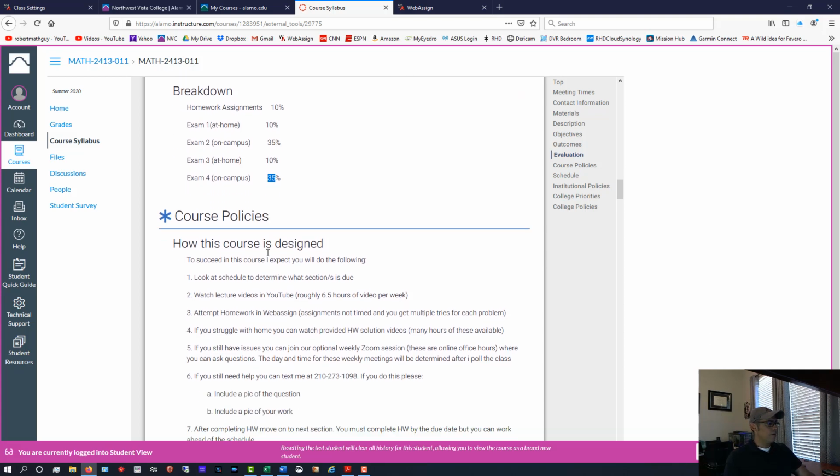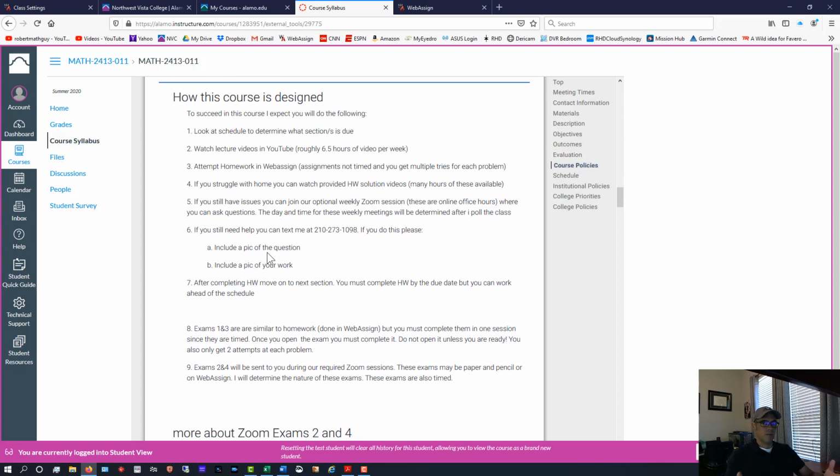Now, this part right here, I try and explain how the course is designed. And I'm going to run through all of this, like clicking and showing you things, in a minute, but this is just kind of a general layout. So to succeed in this course, I expect you will do the following. The first thing is you're going to look at your schedule, and the schedule is going to have laid out what sections we're covering, and I'll show you that in a minute, and when those sections are due.